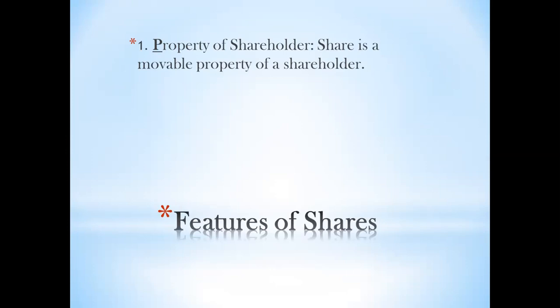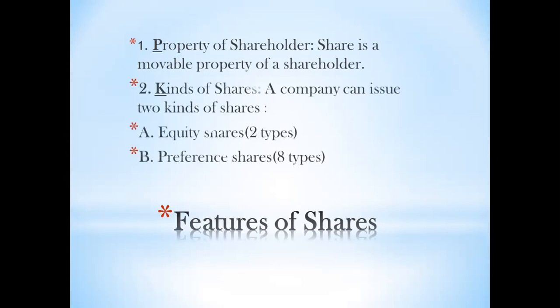Now, before the online system, there was physical exchange of shares. We had to go to Dalal Street, which is in Mumbai. You have to go physically. If you want to deal in shares, you would have to talk to the people over there and come. But now, because of online, you must have heard of demat account, dematerialization account. We had studied it last year also. So basically, the shares become the property of the shareholder. So as and when the shareholder wants, he can trade and deal with the shares. Okay, so is the first point clear? Property of shareholder. Second, kinds of shares.